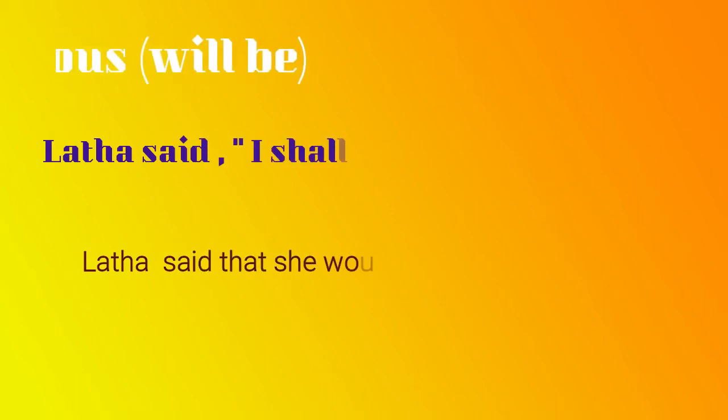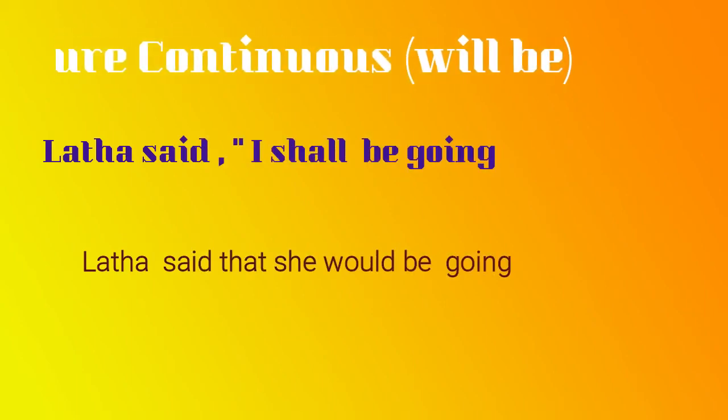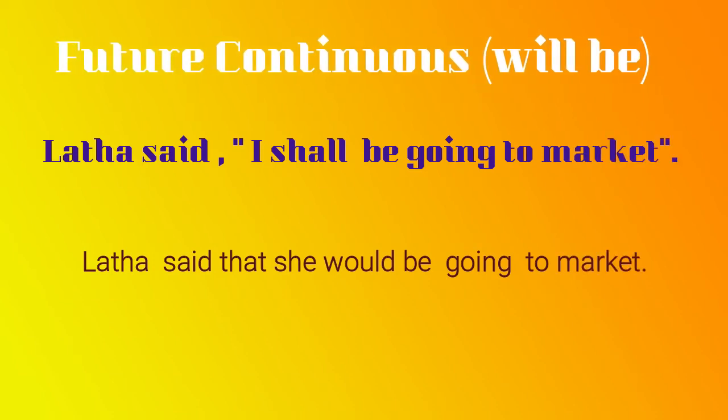Well, students, we have learned how to convert simple future to indirect speech. Now, let's see the future continuous tense. If the reporting verb is in past tense, how will we change future continuous to reported speech? Lata said, I shall be going to market.